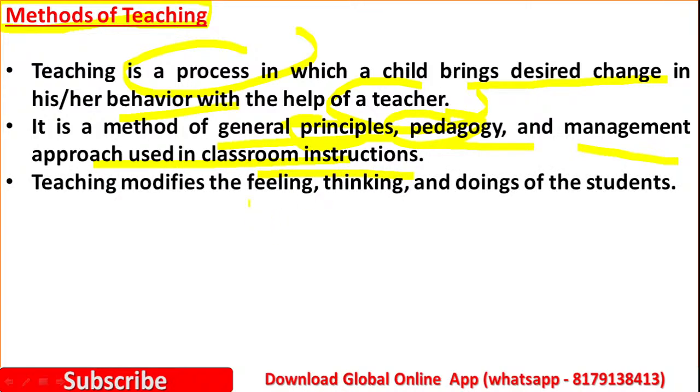Then teaching is going to modify the feelings and the thinking of the students. So here the teacher modifies feelings and the thinking level of the students. In this way, overall, teaching means modification of behavior.